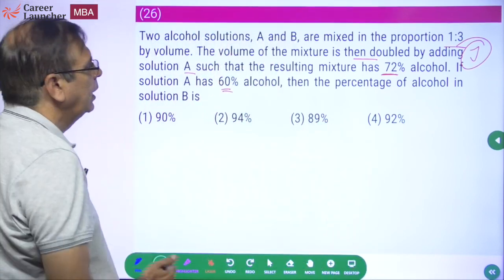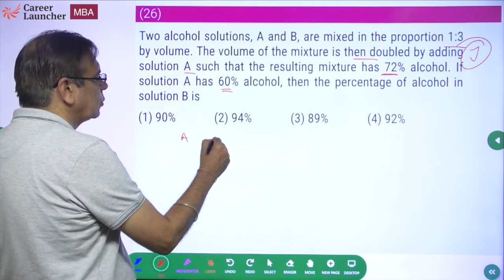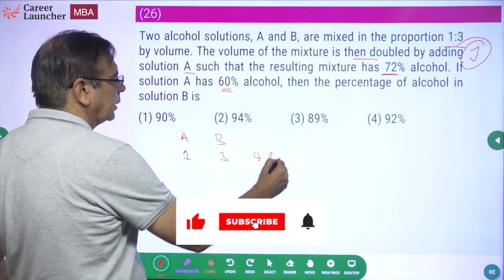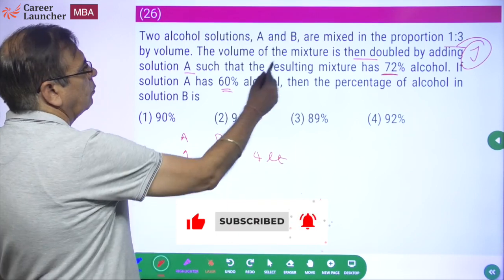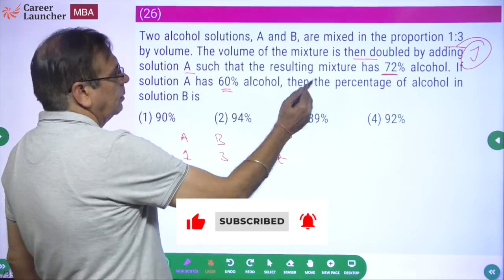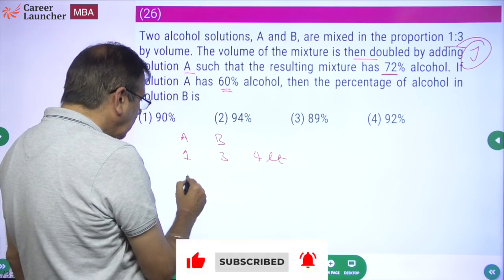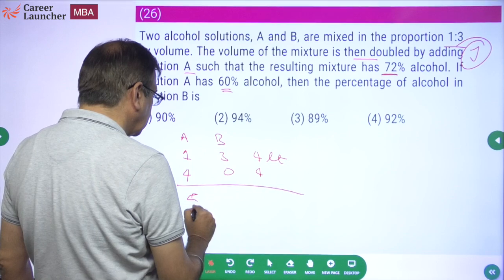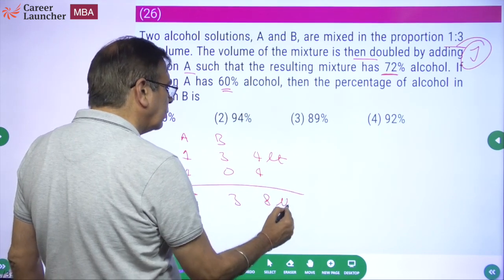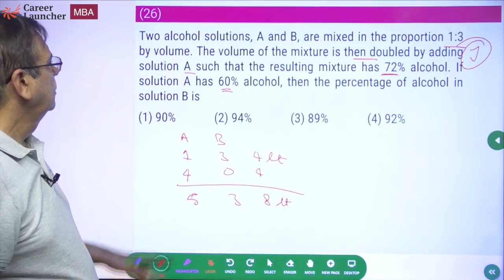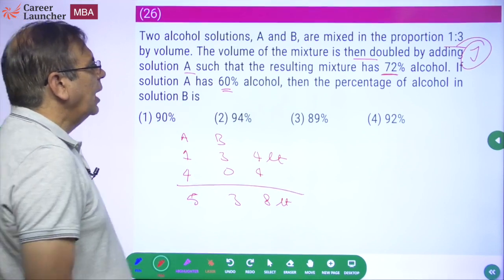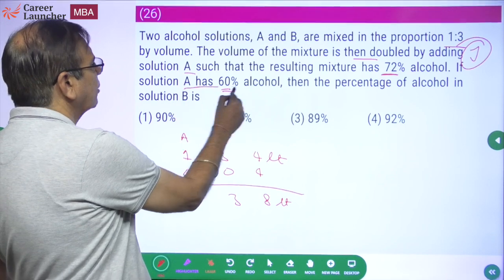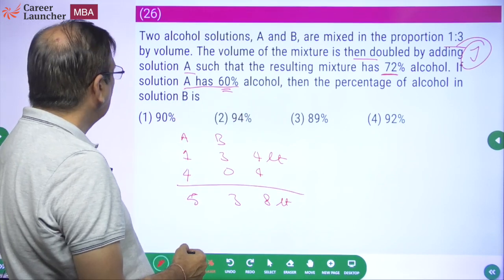Okay, let's look at this. A and B are mixed in proportion of 1:3. Let me say A is 1 liter and B is 3 liters. Total obviously becomes 4 liters. The volume of the mixture is doubled by adding solution A, so the volume of the mixture becomes 8 liters. Such that the resulting mixture has 72% alcohol. If solution A has 60% alcohol, find the percentage of alcohol in solution B.